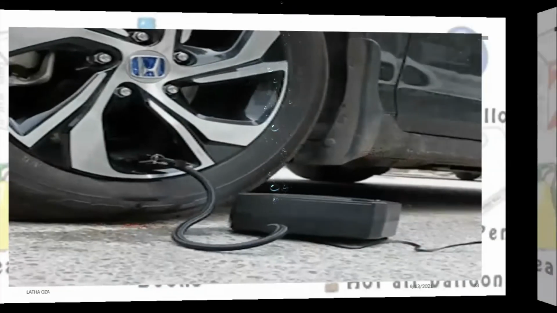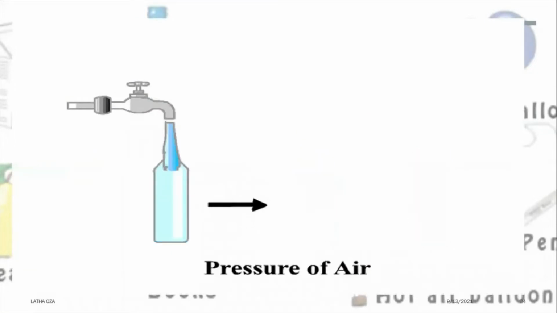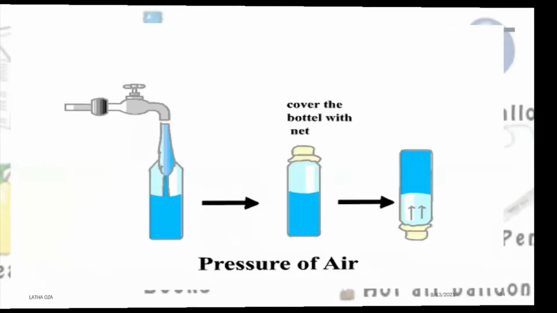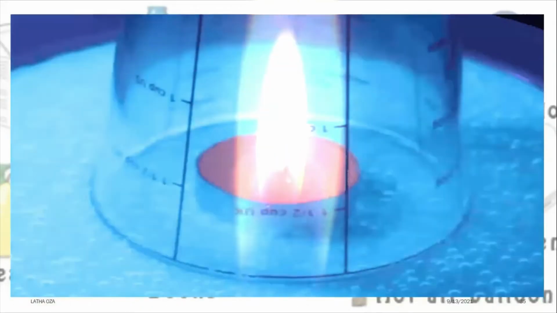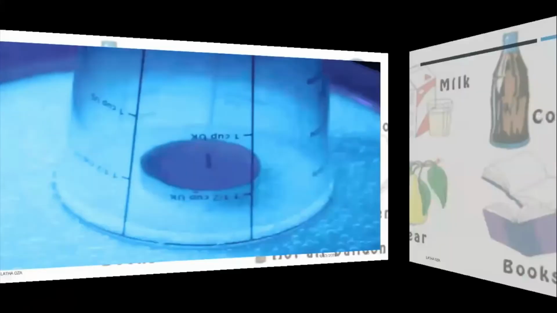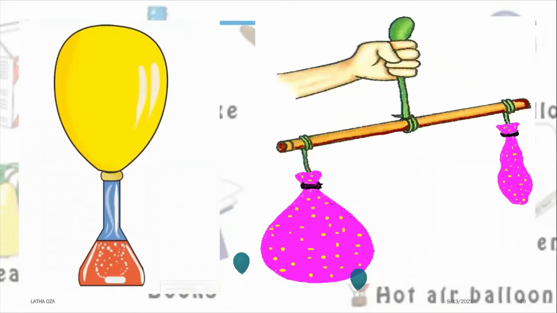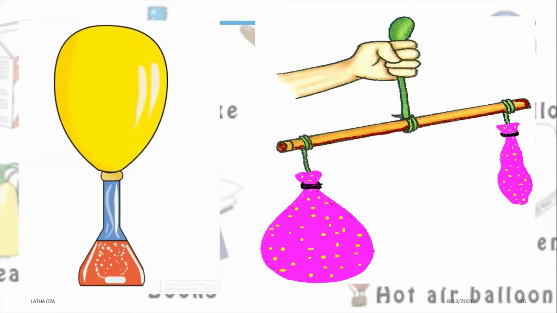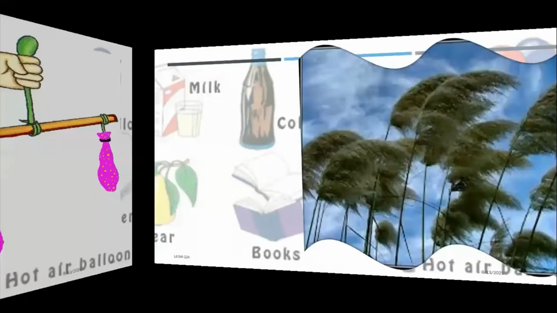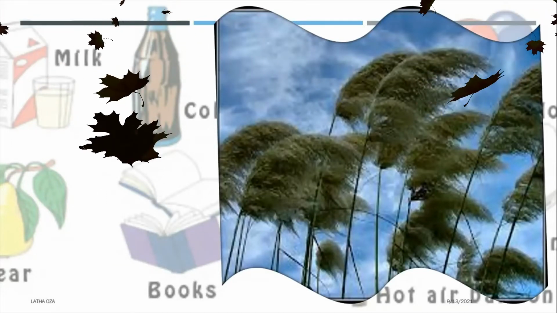Air occupies space. Air exerts pressure. Air is needed for burning. And air has weight. The properties of air are that it occupies space, it is needed for burning, it exerts pressure, and it has weight.